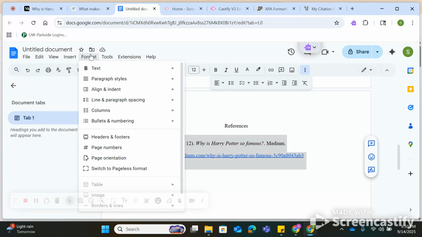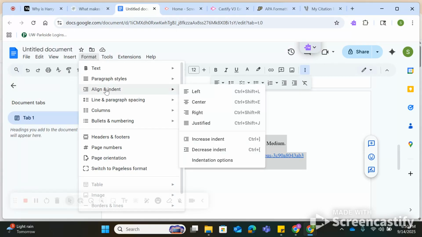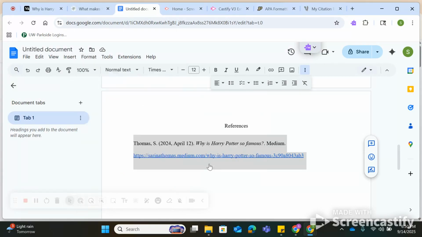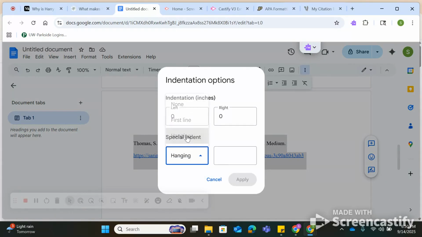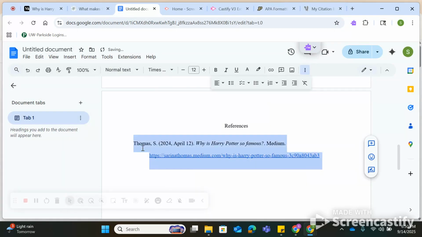You're going to go to format, then align and indent, then indentation options. You're going to hit special indent, hanging, 0.5. Apply. And look, it automatically made a hanging indent for you. There's a couple other ways you can get it to do that, but I find that to be the most reliable and easy, right? There's a cute little space here.